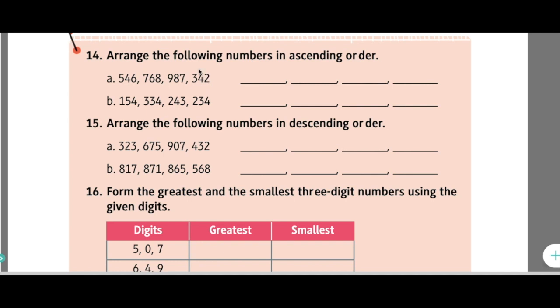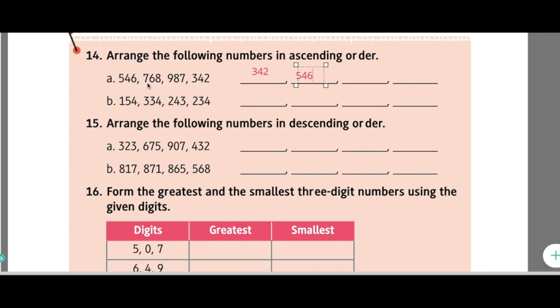Yes, it is 342. So let us write 342. After that, what we should do? You should go for the next smallest number, that is after 342 we have 546. So let us write 546. After 546, which is the greatest number?